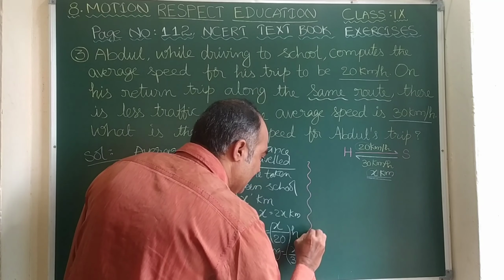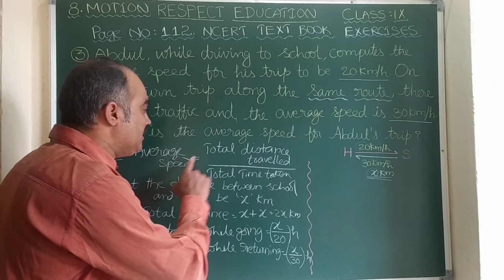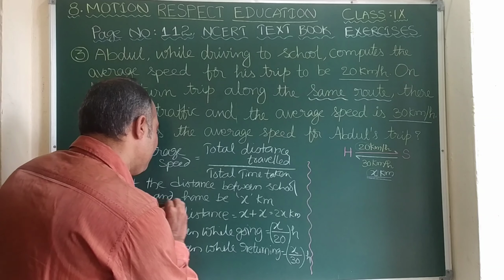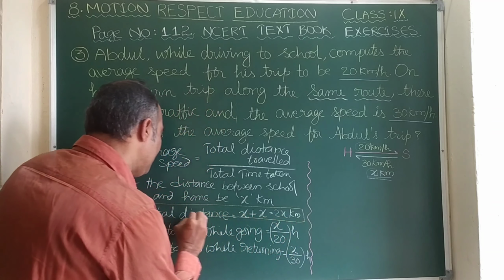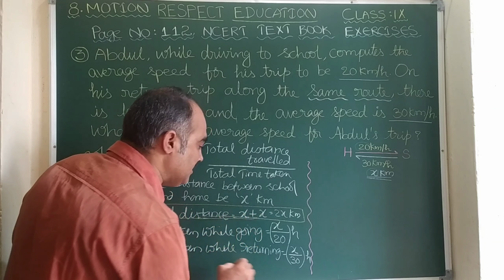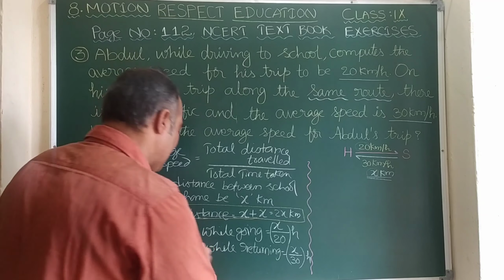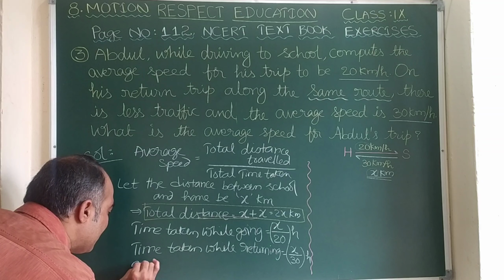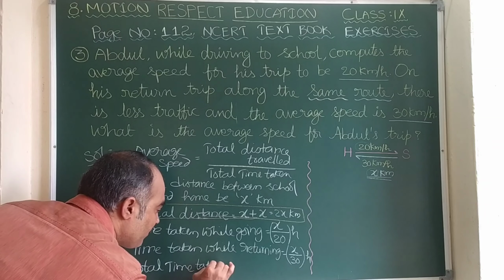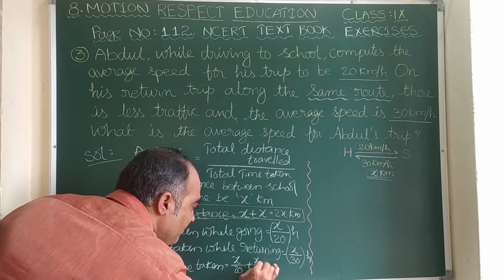Now here again you observe the formula. Average speed is total distance traveled, that is 2x kilometers, which is ready, whereas total time taken is x by 20 plus x by 30, that is to be added. So here let us write total time taken is x by 20 plus x by 30.